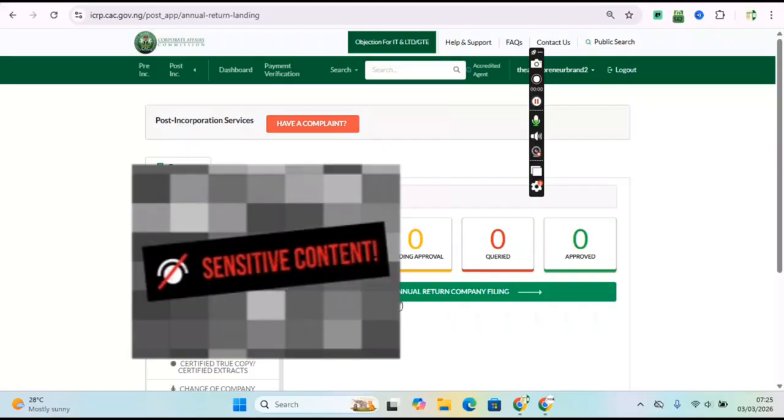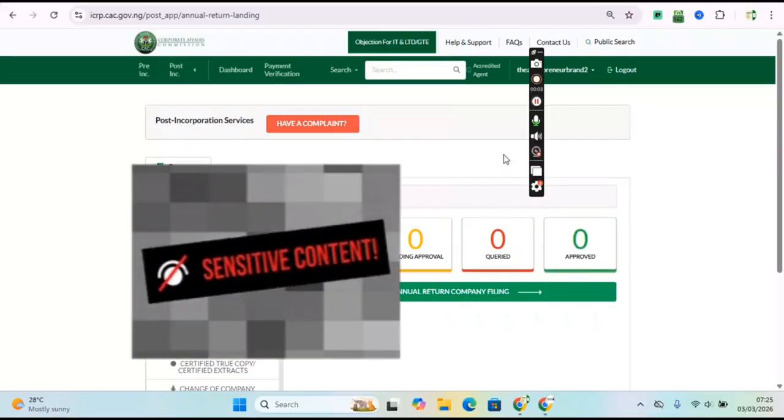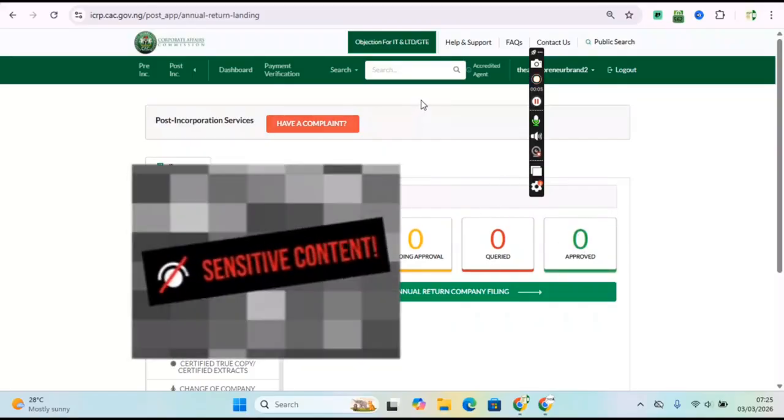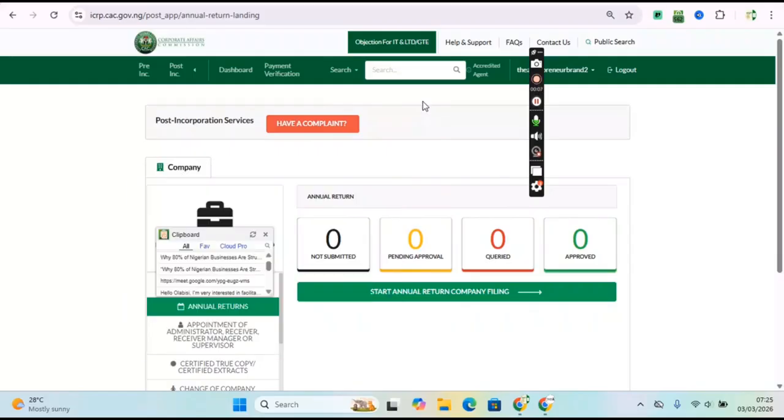After making payment for your MEMAT, the remitter will redirect you back to the dashboard. So you don't need to panic. Your money is not gone yet. You just have to include the company name on your dashboard, and it will come to this space.